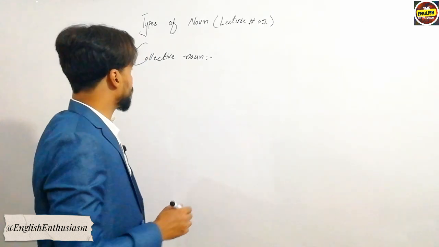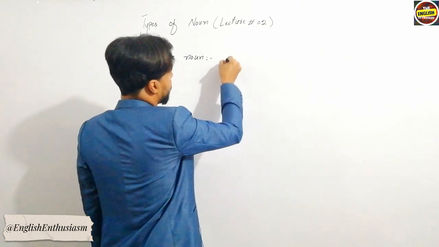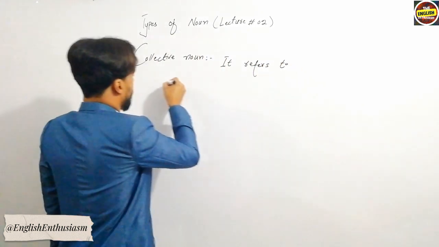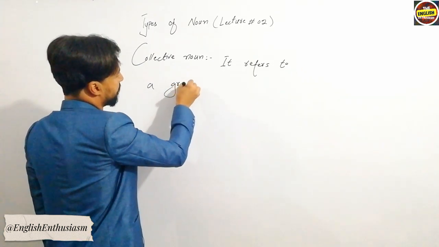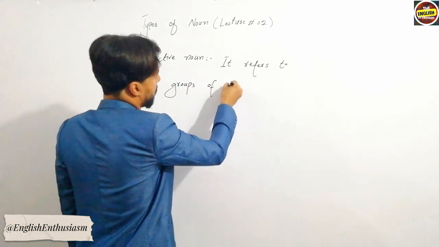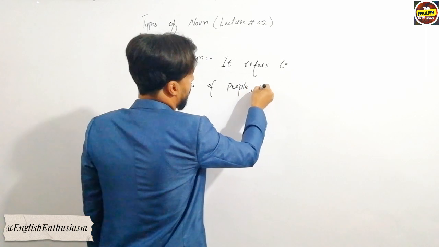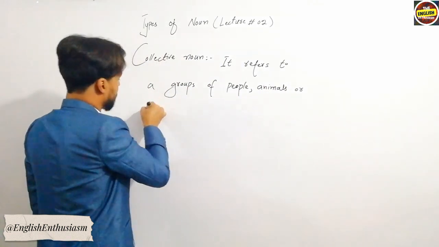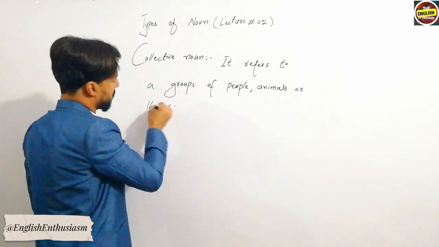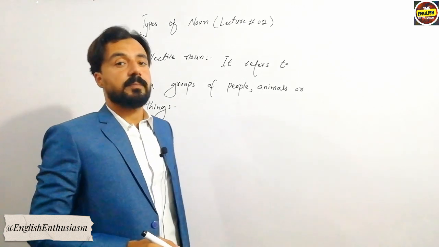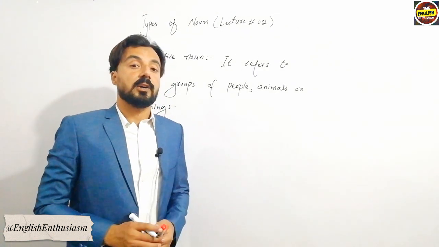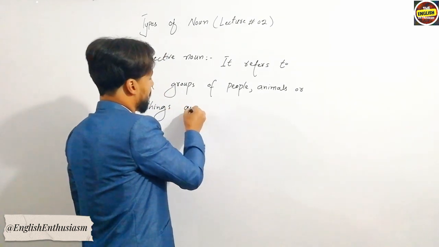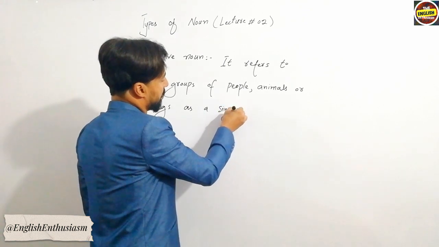So I'm writing the definition of collective noun, that collective noun refers to a group of people, animals or things. Collective noun refers to a group of people, a group of animals or a group of things as a single unit.